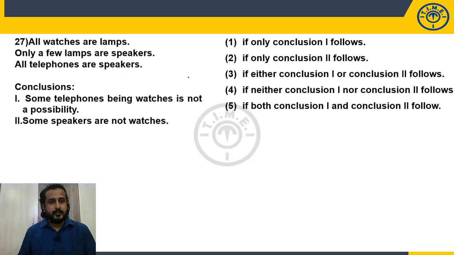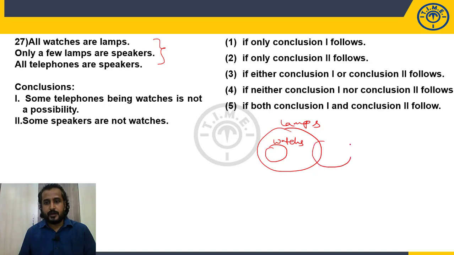Question number 27. Draw the basic diagram for the given statements. What are the statements given? All watches are lamps. And the second statement, only a few lamps are speakers. So only this part should be speakers and the outside part should not go inside the speakers. And what is given? All telephones are speakers. So this is the basic diagram for the given statements.